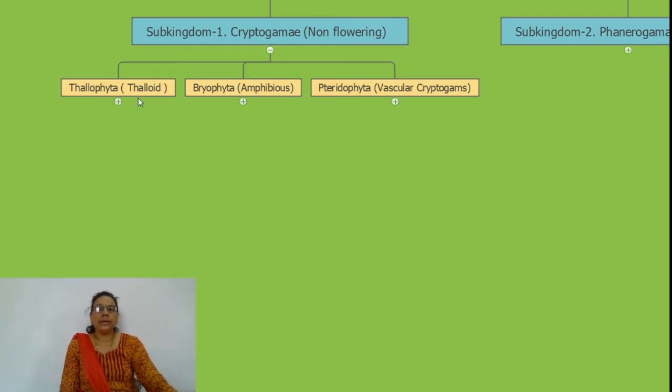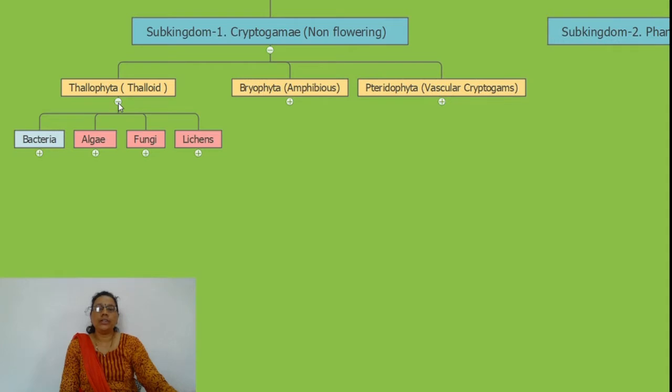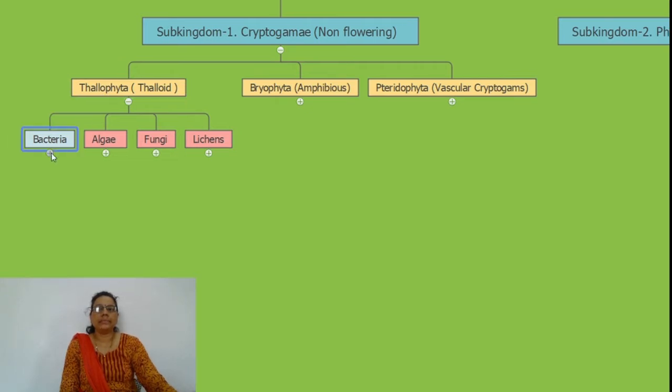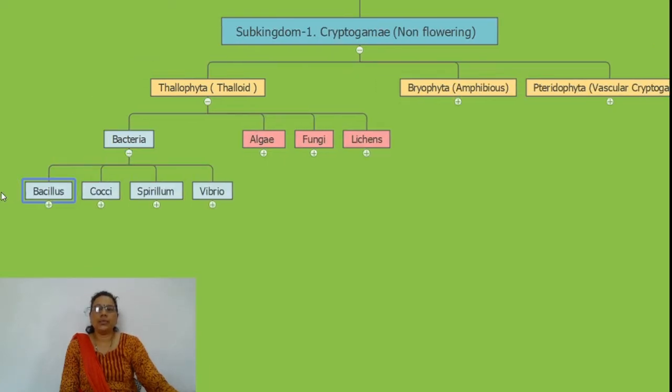In Thallophyta, the plant body is thalloid in nature. What do you mean by thallus? Thallus, that is plant body, is not differentiated into root, stem and leaf. At that time it is called a thalloid plant body, and such plants are included under the Thallophyta. They include bacteria, algae, fungi. Bacteria, based on their shape, are again divided into four types: Bacillus, Cocci, Spirillum and Vibrio.